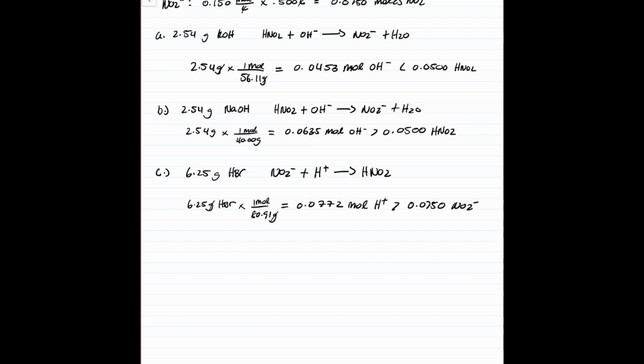Conceptually, the idea behind this problem is to calculate the moles of weak acid and conjugate base, and then compare the mole values with the moles of what is being added to the buffer. If the moles of what is being added to the buffer is greater than the moles of the conjugate base or weak acid, depending on what is being added, then the buffer capacity is exceeded.